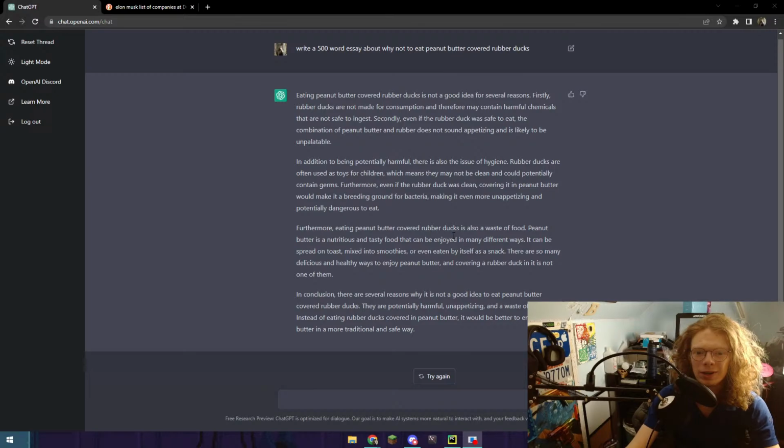Peanut butter is a nutritious and tasty food that can be enjoyed in many different ways. It can be spread on toast, mixed into smoothies, or even eaten by itself as a snack. There are so many delicious and healthy ways to enjoy peanut butter, and covering a rubber duck in it is not one of them. In conclusion, there are several reasons why it's not a good idea to eat peanut butter covered rubber ducks. They are potentially harmful, unappetizing, and a waste of food. Instead of eating rubber ducks covered in peanut butter, it would be better to enjoy peanut butter in a more traditional and safe way.